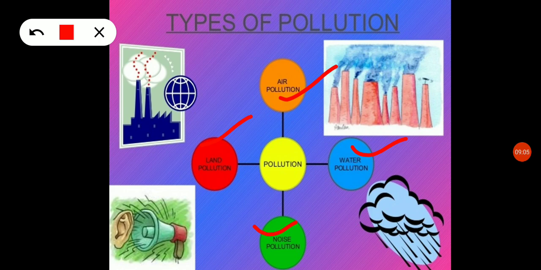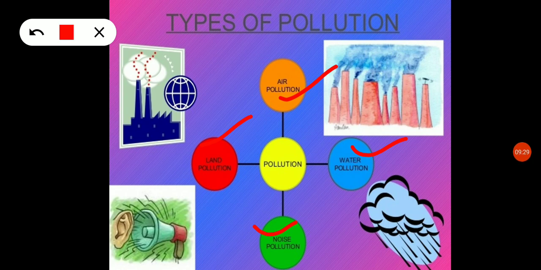So the air pollution is caused by different harmful gases. These gases will pollute the air. These gases are released by the industries. And water is polluted by some of the factories. The factories will release the harmful chemical substances into the river or the water. So water is polluted.